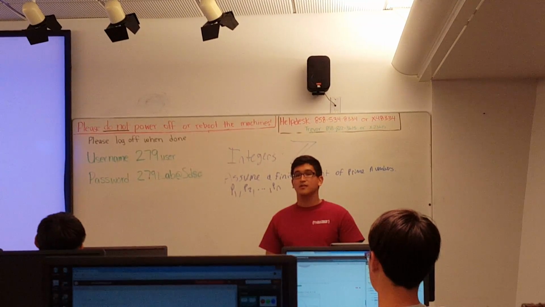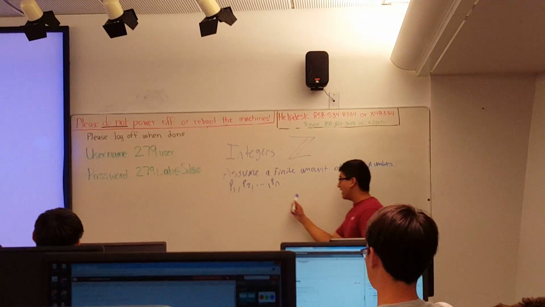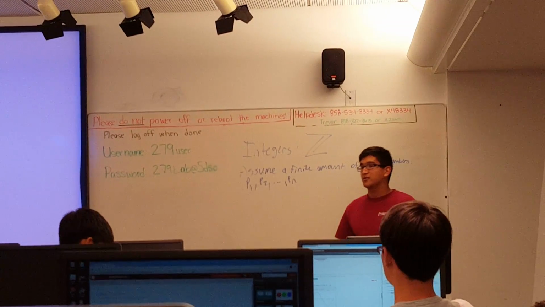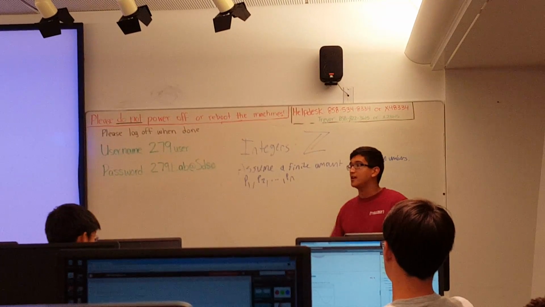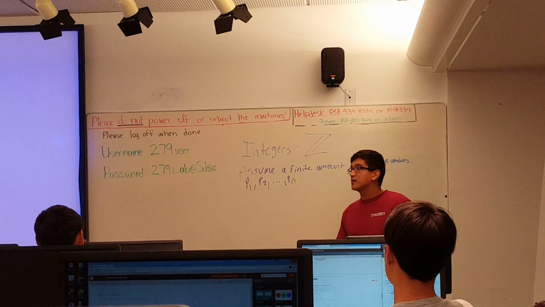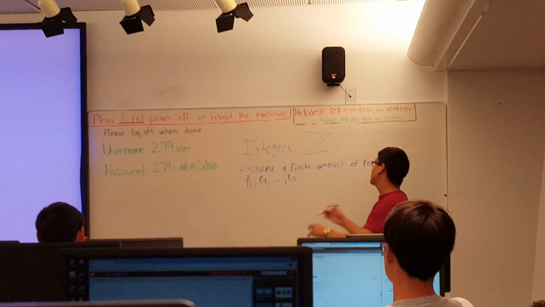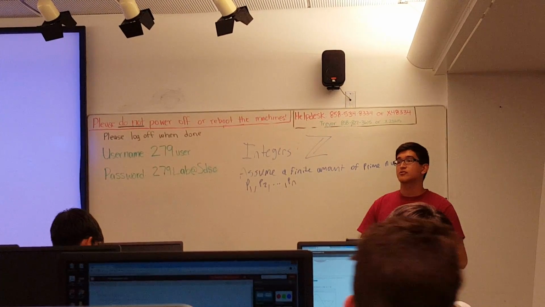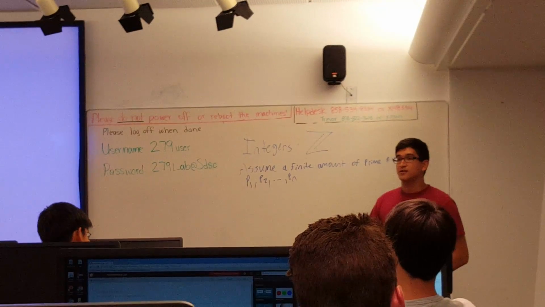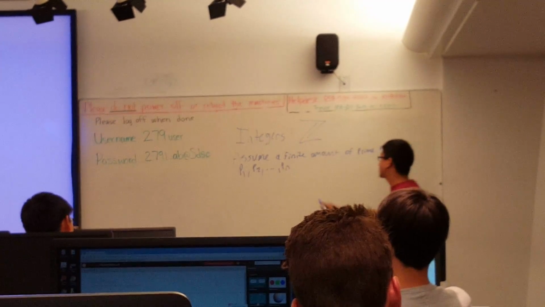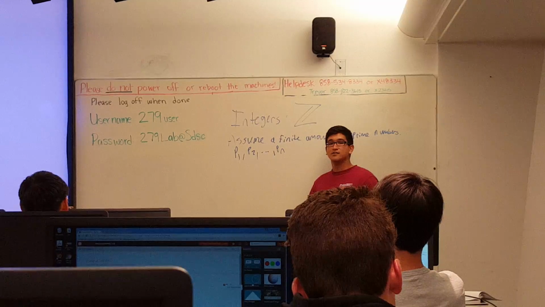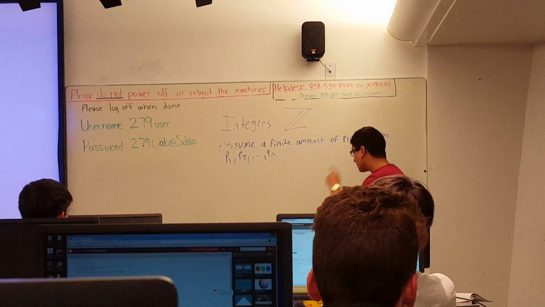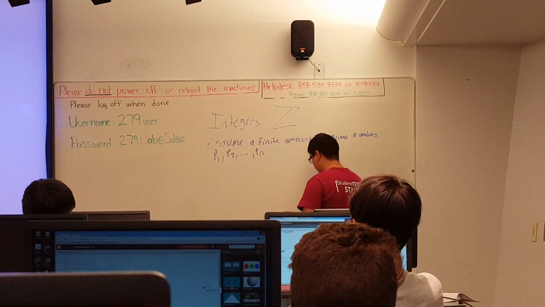Does that make sense? Okay, so now, how do you think we can prove that there's an infinite amount, though? What do you think the next step would be? We have a finite amount of prime numbers. So find something wrong with that. Yeah, perfect. That's exactly what you want to do with a contradiction. You want to prove that what you assume to be true leads to some sort of contradiction, so then you know that what you assumed is wrong. Just logically, does that make sense, you guys? Yeah? Okay.